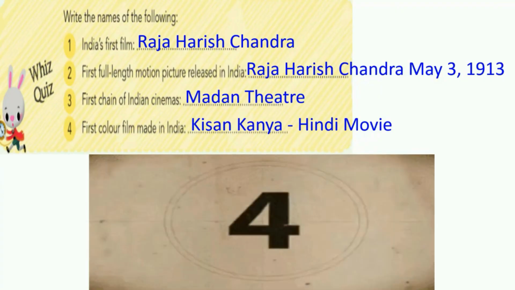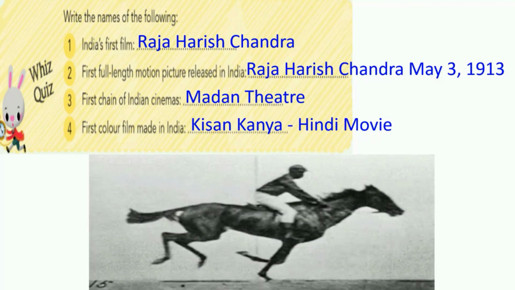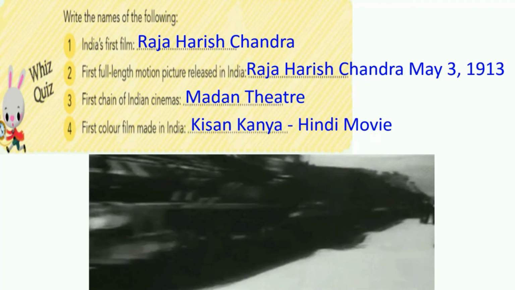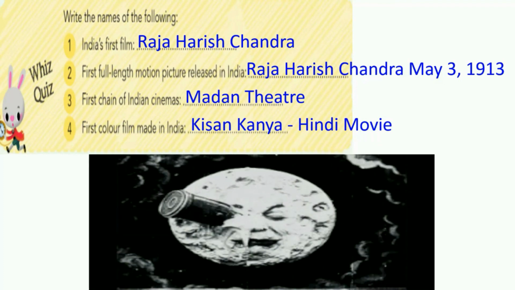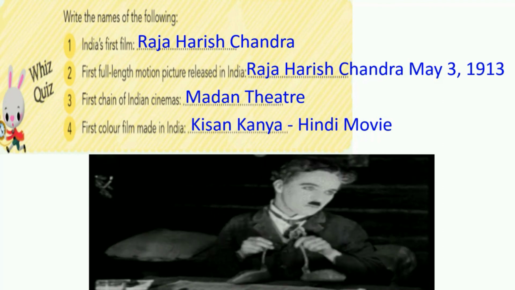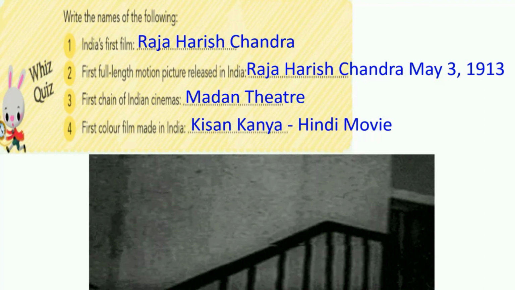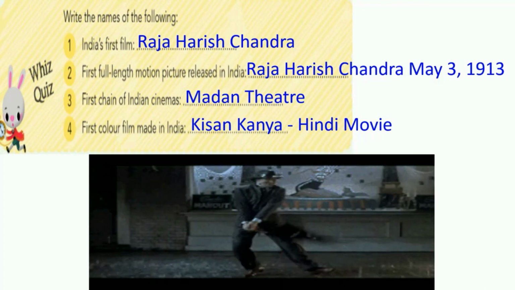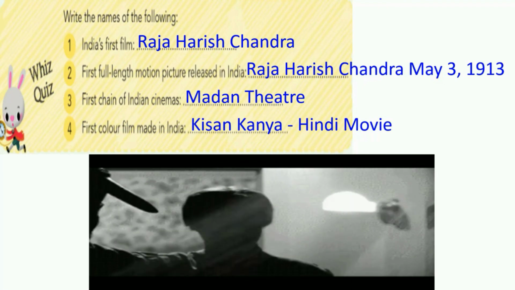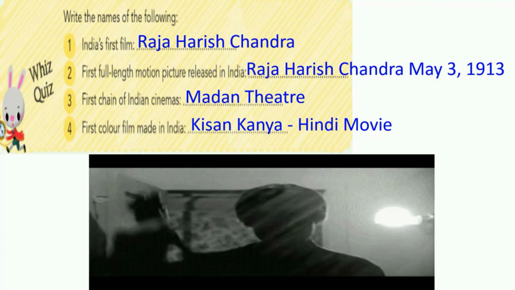Now it's time for the quiz questions. India's first film is Raja Harishchandra. The first full length motion picture was released on May 3rd, 1913; its name was Raja Harishchandra. The first chain of Indian cinemas, Madan Theatre, displayed 10 movies continuously. The first color film made in India is a Hindi movie, Kisan Kanya.